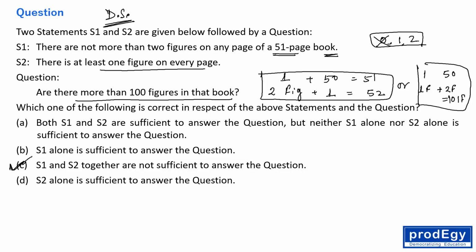Because we are not getting exactly yes or exactly no. The question is saying, are there more than 100 figures in that book? So we are not getting exactly yes or exactly no. Right? The number of figures can be more than 100 or less than 100. Okay, fine. So let's move to another question.